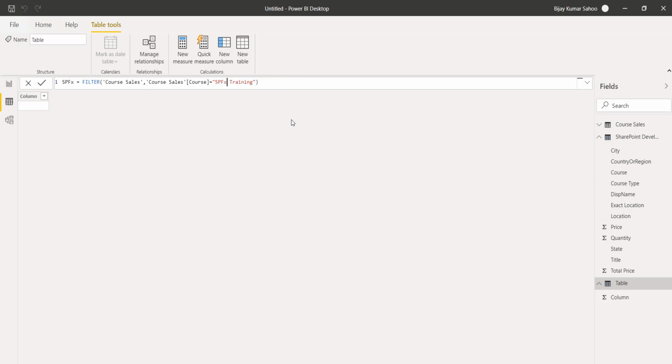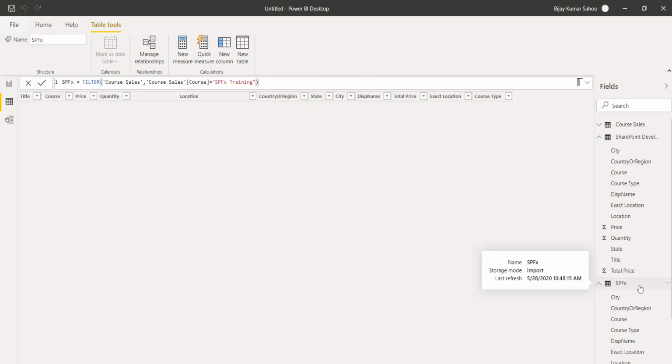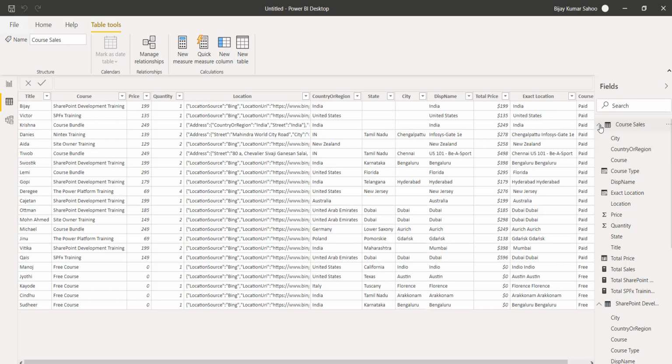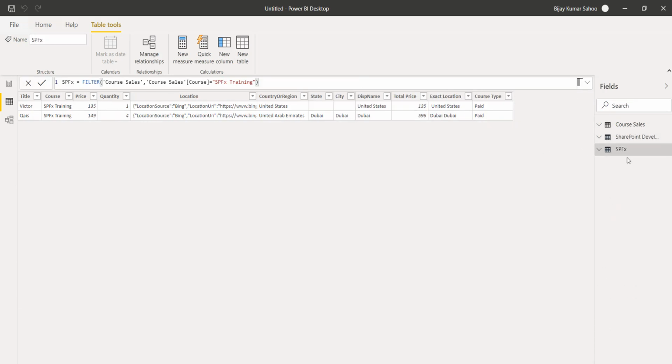You can see SPFX training, and I'll click on enter. Now if you select SPFX, you can see two records are there for SPFX training.